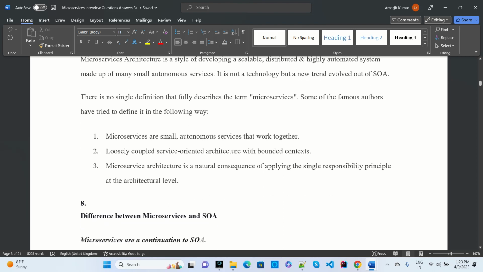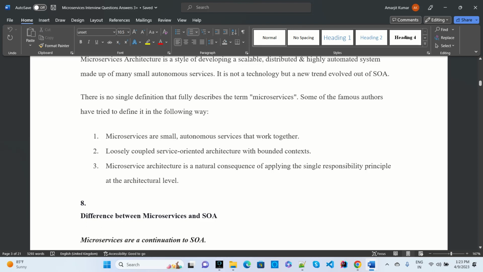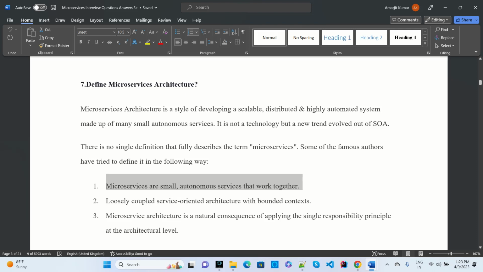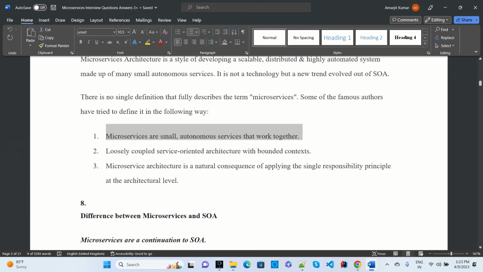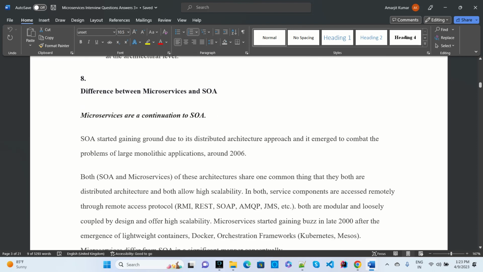So microservices are small, autonomous services that work together, with loosely coupled architectures. So these things we have in this defined architecture. If someone asks about microservice architecture, then you can give these definitions. Then another question asked is: what is the difference between SOA and microservices?